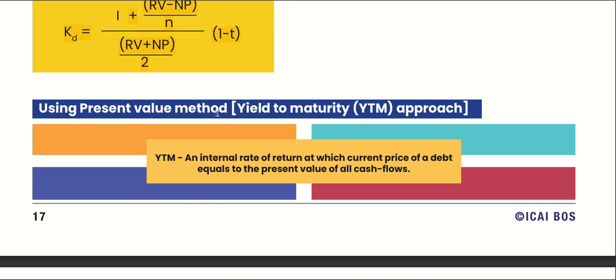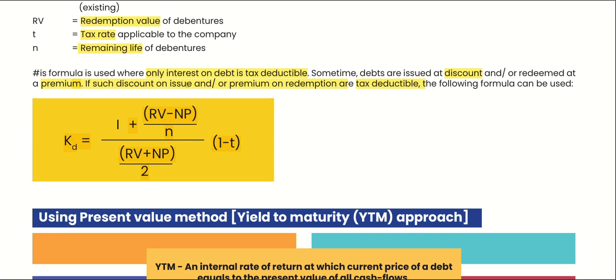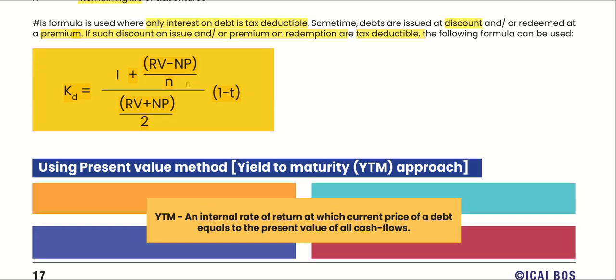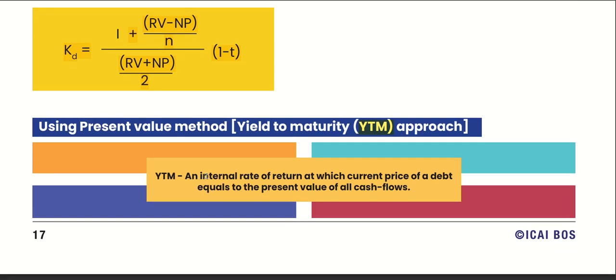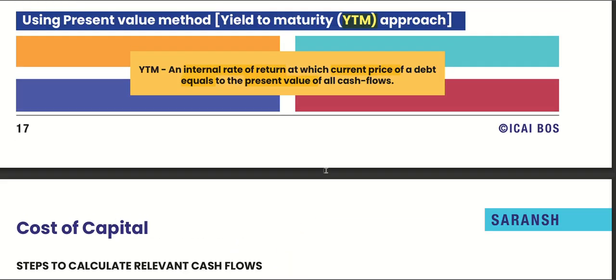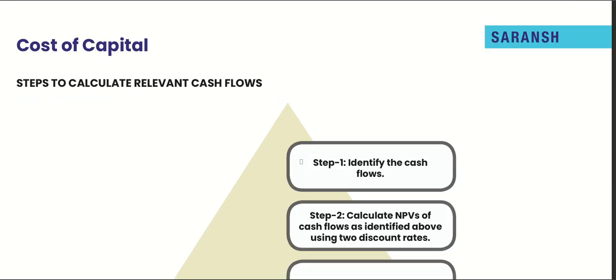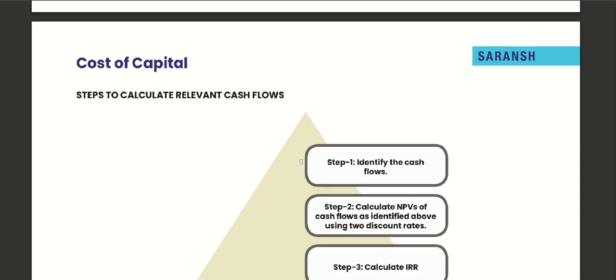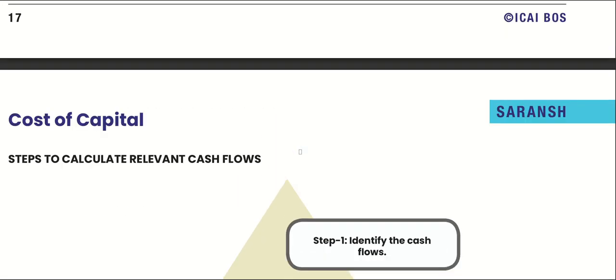Using present value method. Now the first approximation method is done. Now we will calculate the present value method. Yield to maturity, YTM approach. What is YTM? It is the internal rate of return at which current price of debt equals the present value of all cash flows. Okay, so this is the YTM method. Steps to calculate relevant cash flows.